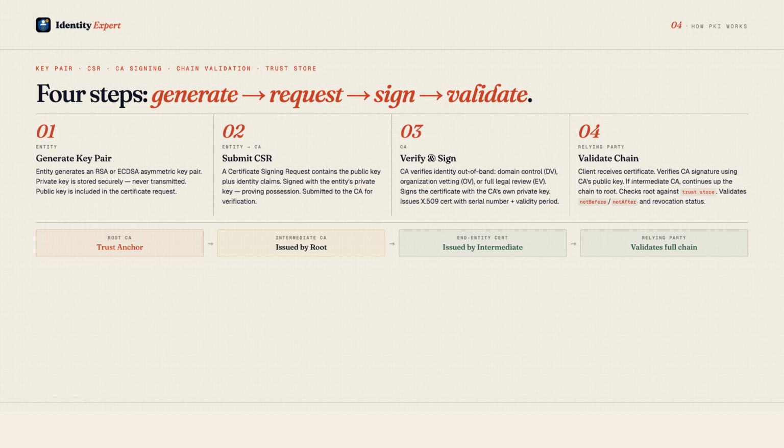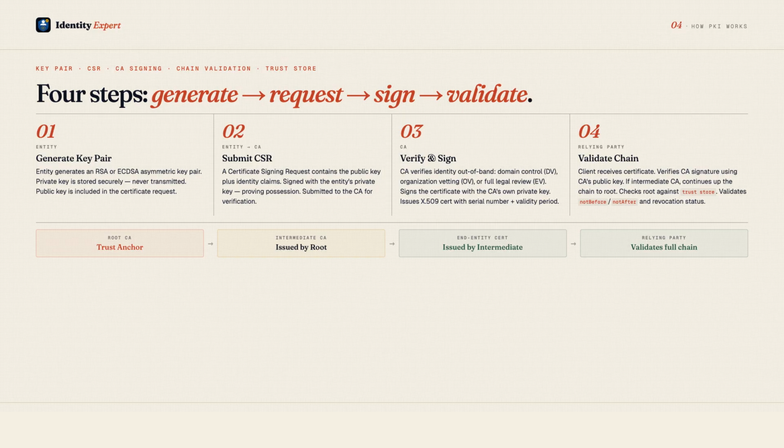The resulting X509 certificate contains the subject's identity, their public key, the CA's identity, a serial number, and a validity period. Fourth, certificate chain validation. When a relying party, a browser, an API client, receives a certificate, it validates the entire chain.